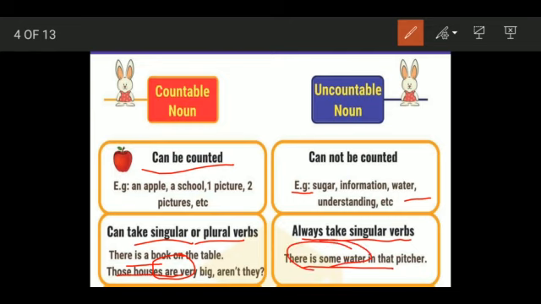So always remember, in case of an uncountable noun, you do not take the plural verb, but you take the singular verb.